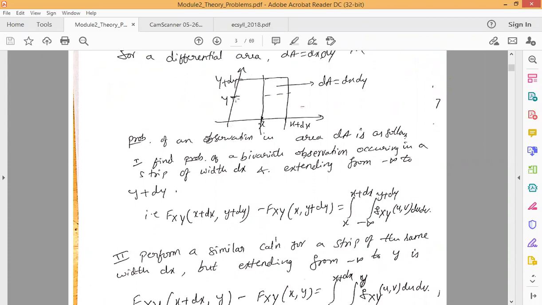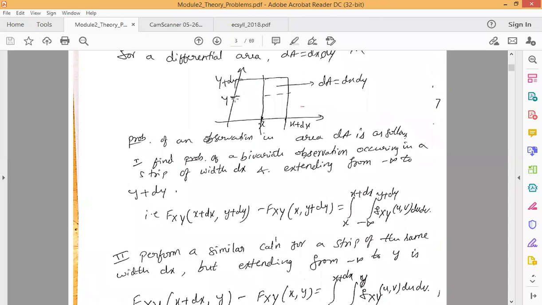As you can see on the y-axis, we have taken the strip only this much. So we may ask to find the probability of a bivariate observation which occurs along this strip with a width dx which is extending from minus infinity up to y plus dy.